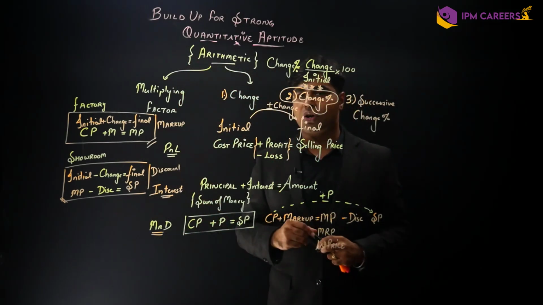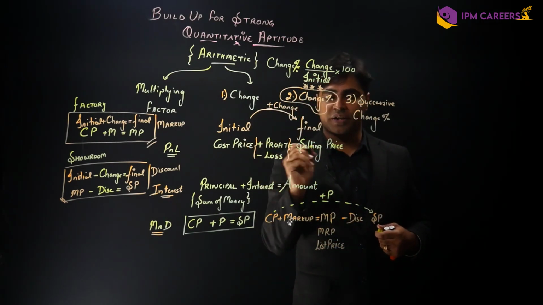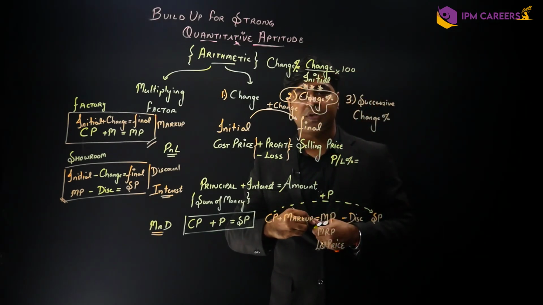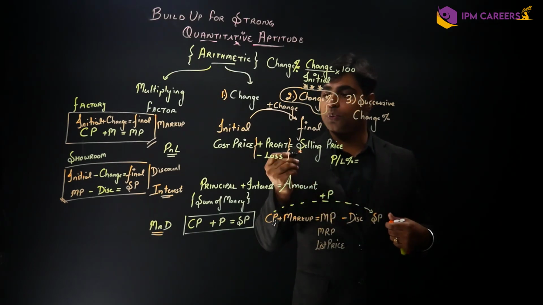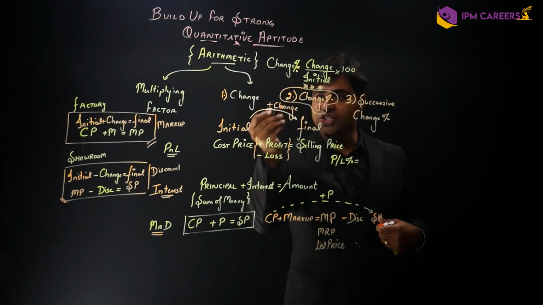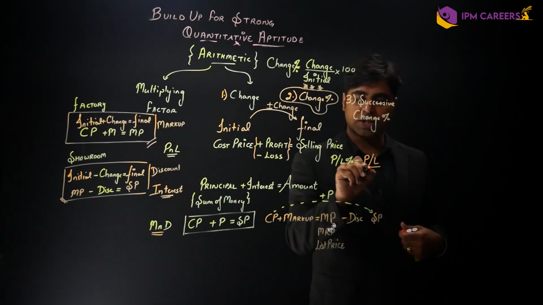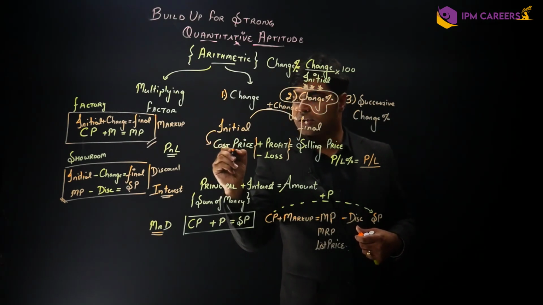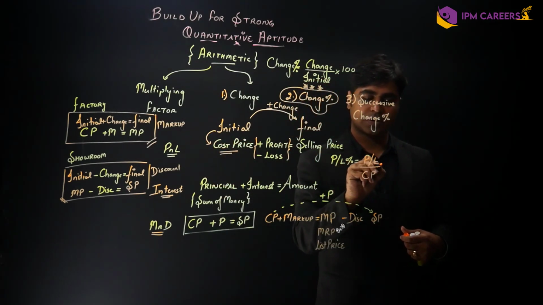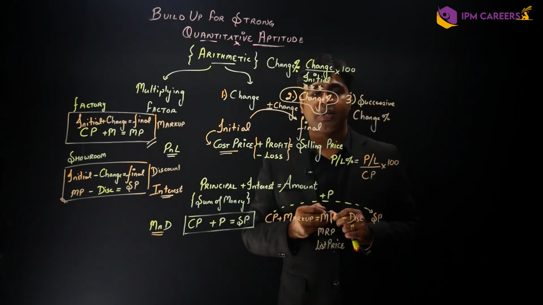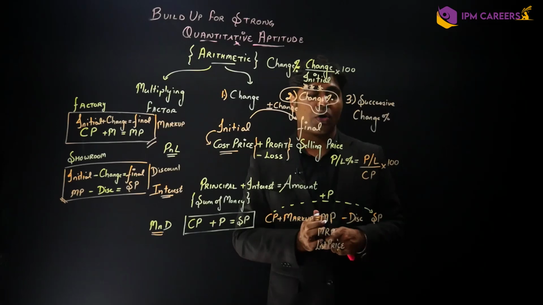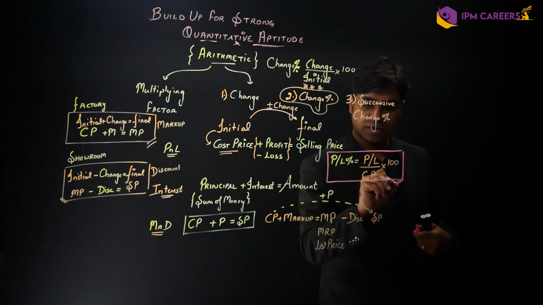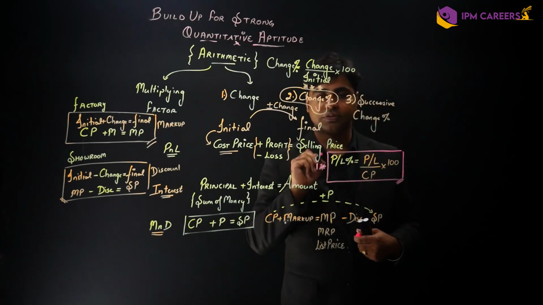So in the chapter of profit and loss, what is it? Now the change is profit or loss. So profit or loss percentage would be equivalent to what? It would be equivalent to the profit which happens, or the change which happens, which is the profit or loss, upon the initial. The initial of this particular change is the cost price, into 100. Okay, so this is how you can formulate the first formula of profit and loss. So unit 1, formula number 1, right?